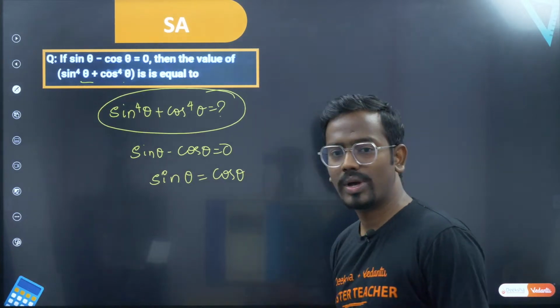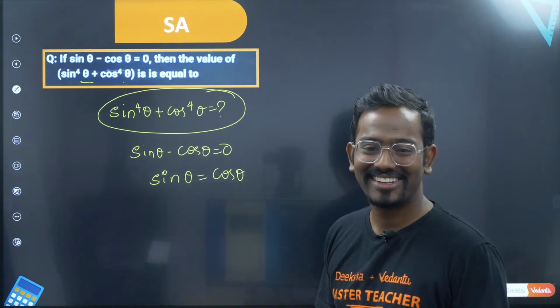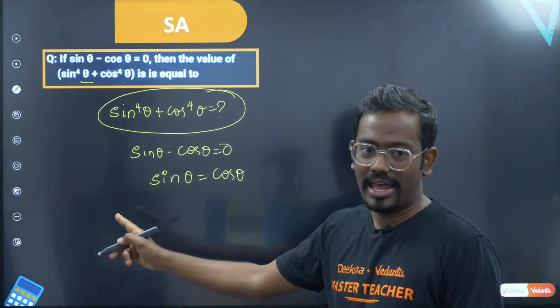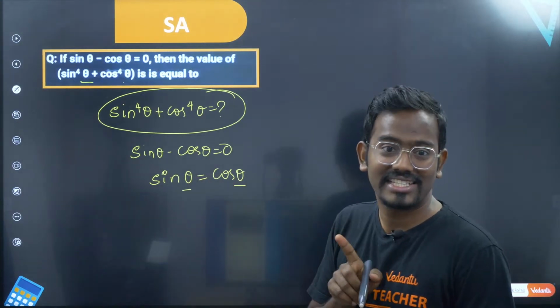One thing you should notice is, at what angle do sin theta and cos theta become equal? This is one way of thinking. At what angle do your sin theta and cos theta have the same value? Yes, that is one way of thinking.